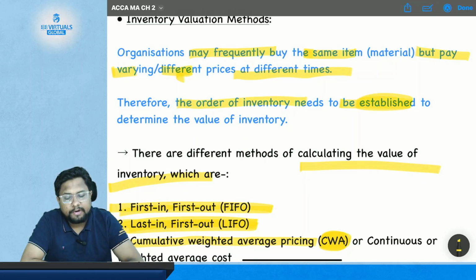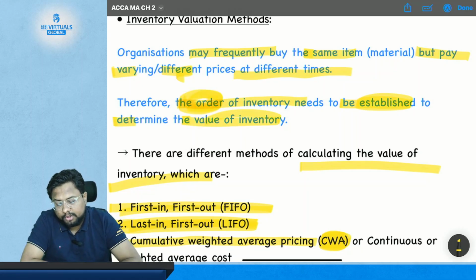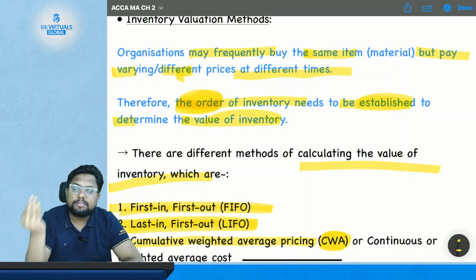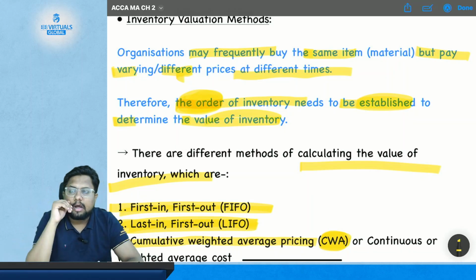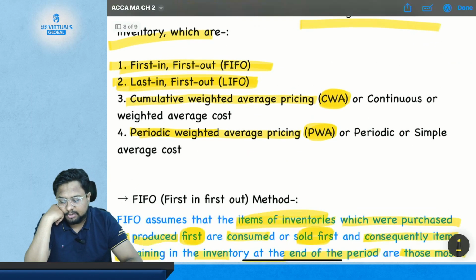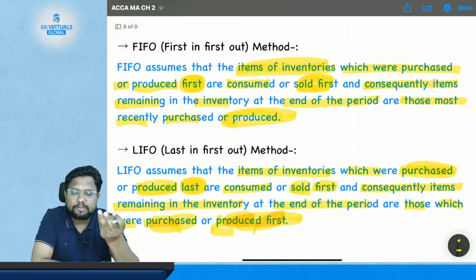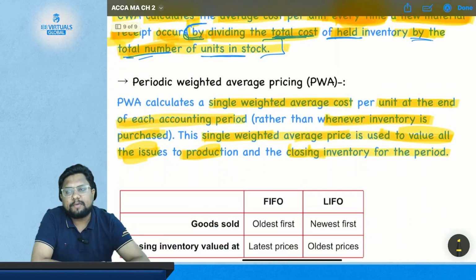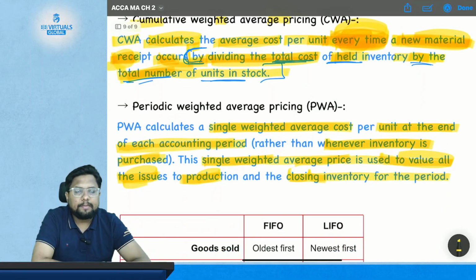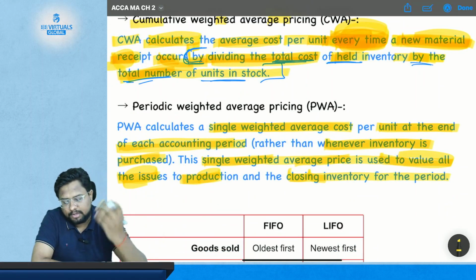The order of inventory needs to be established to determine the value of inventory. What order? The order which is FIFO, LIFO, CW or PW. This is the order in which we are going to issue the inventory. So there are four different methods: FIFO, LIFO, CW and PWA. FIFO is first in first out, LIFO is last in first out, CW is cumulative weighted average pricing, and PWA is periodic weighted average pricing. Very simple.